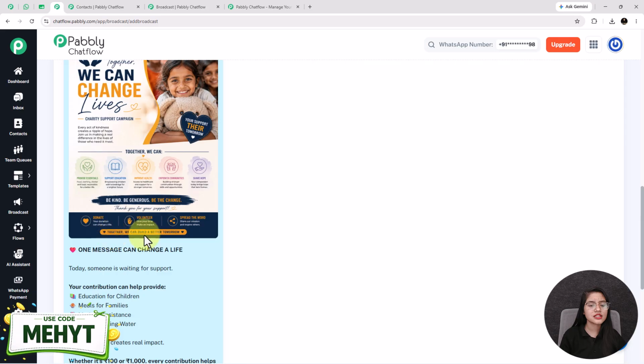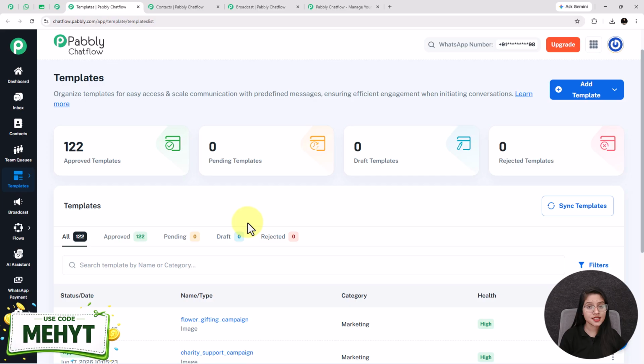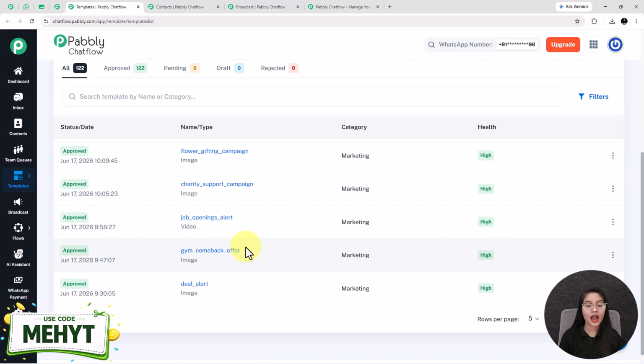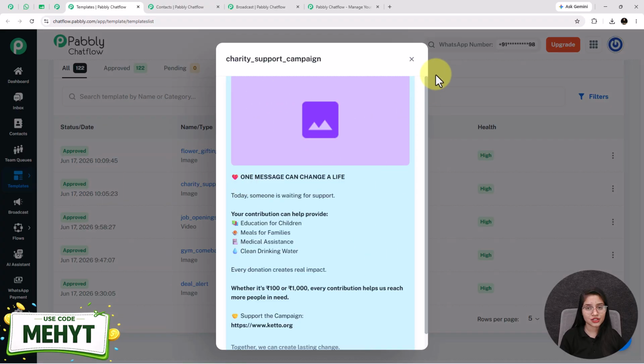Now for creating this type of attractive templates, you have to go towards this templates feature. See, this is the template feature of Pabbly Chatflow. Here you can create different types of templates based on your multiple use cases. They are predefined messages used for easy access and scaled communication. For creating a new template, you have to click on this plus add template button and follow the instructions. We have already created a separate detailed video of how you can create a template inside Pabbly Chatflow. Check the description below for the video link. I have already created some templates before, and this is the template that we are using in today's tutorial.